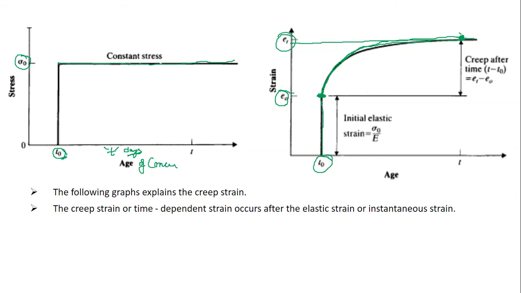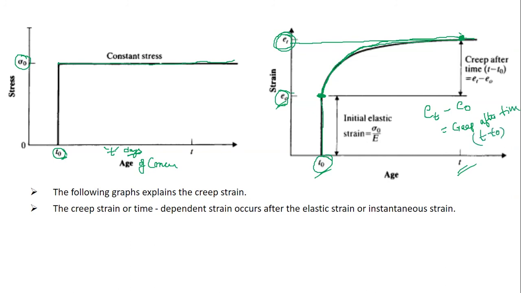So at time t naught, the strain in the body is epsilon naught, and at time t, at the age of concrete t, the strain is epsilon t. So the total strain in the body after t days minus the instantaneous strain will give you the creep after time t minus t naught.